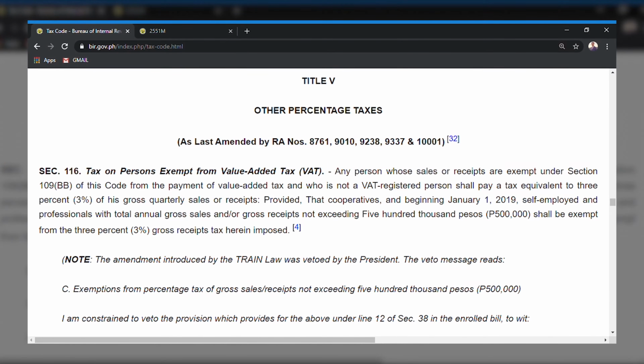So percentage tax is a business tax that pertains to Section 116 of the tax code as amended, which is generally imposed on persons whose gross sales or gross receipts do not exceed the VAT threshold of 3 million. Now take note also, persons who are engaged in VAT exempt transactions are not also subject to percentage tax.